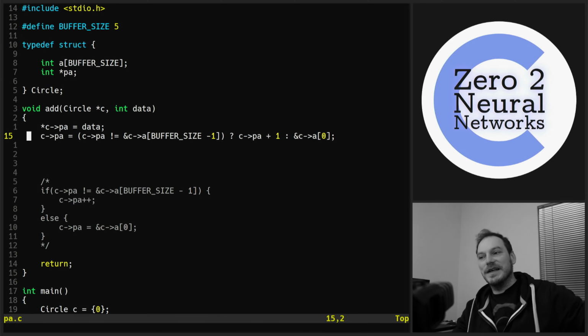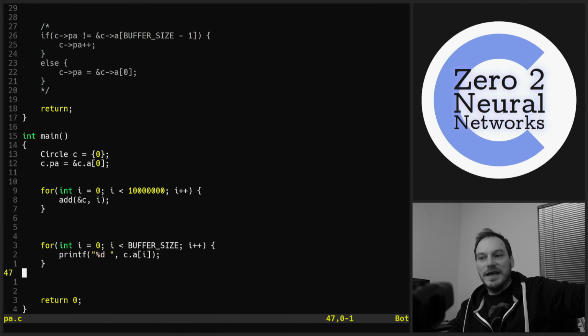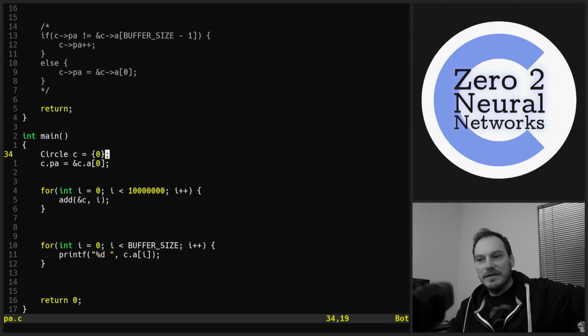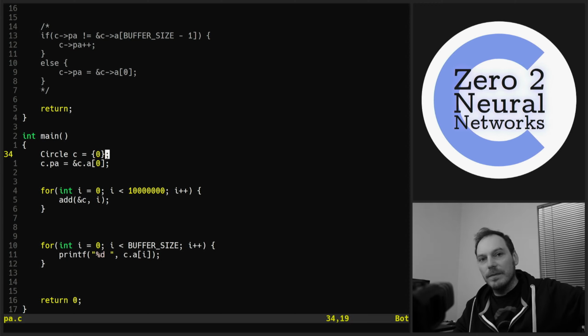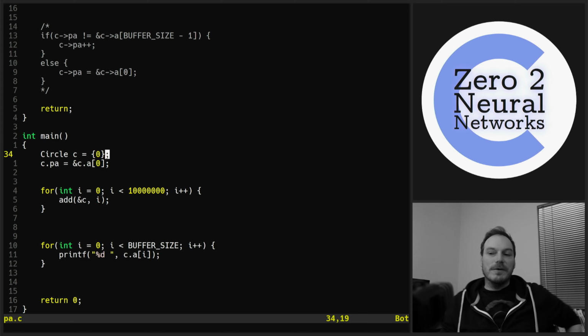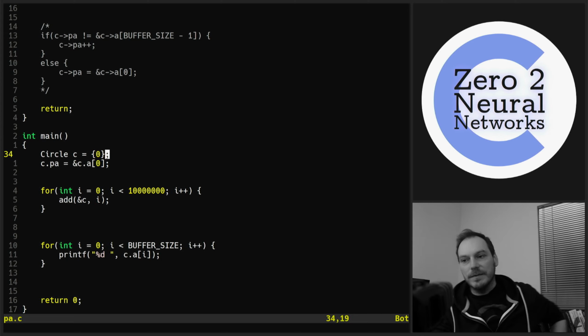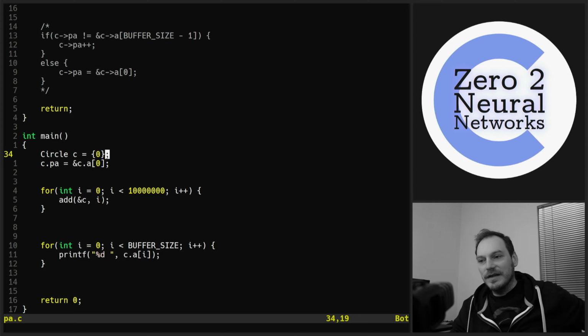So pointer arithmetic, to summarise, is basically incrementing and decrementing pointers, and they move forward and backwards, or they increment and decrement up and down by the size of the data, the amount of bytes that it holds. So an integer pointer is going to increment by 4 bytes because an integer is 4 bytes. A char pointer is going to increment by 1 byte because a char is 1 byte. And we also have something in C programming called void pointers, which are generic pointers which point to just memory. They don't have a specific defined size.